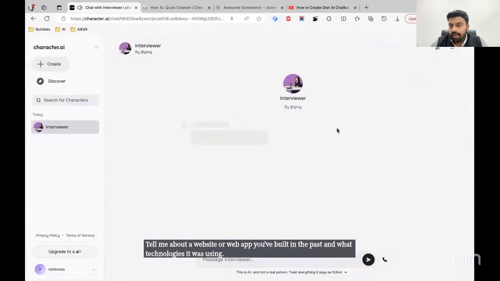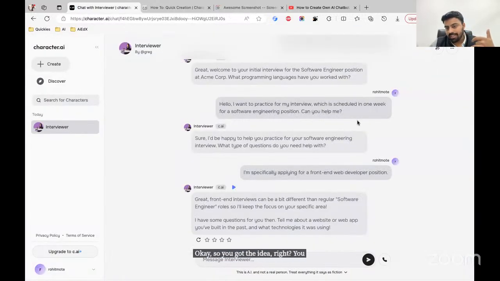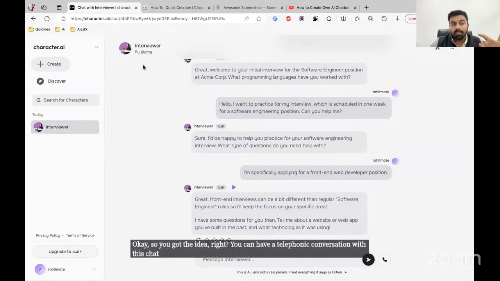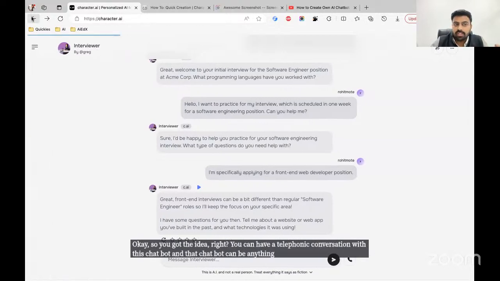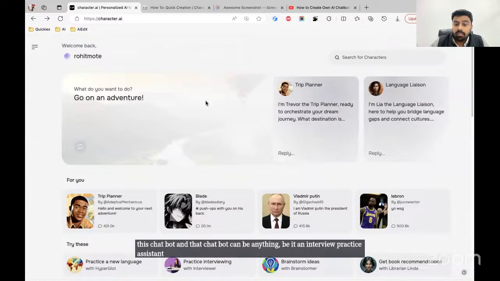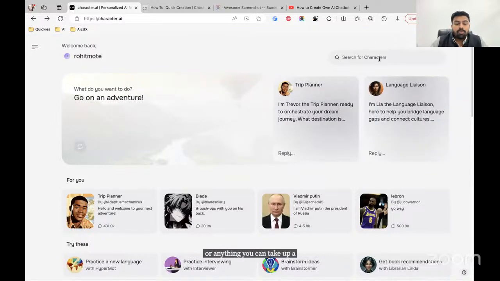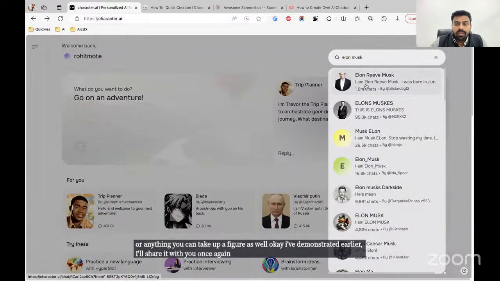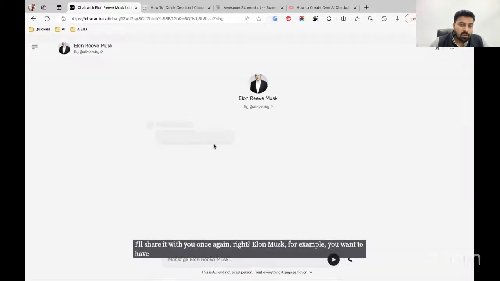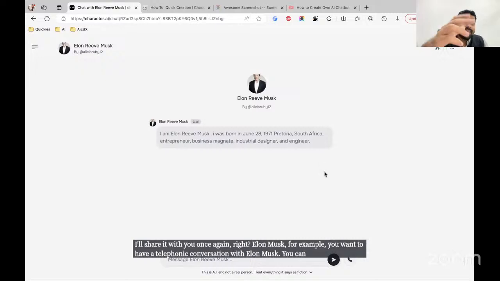Okay. So you got the idea, right? You can have a telephonic conversation with this chatbot, and that chatbot can be anything, be it an interview practice assistant or anything. You can take up a figure as well. I've demonstrated earlier, I'll share it with you once again. Elon Musk, for example, you want to have a telephonic conversation with Elon Musk. You can straight away call, and this is an AI version of Elon Musk, trained on that data.